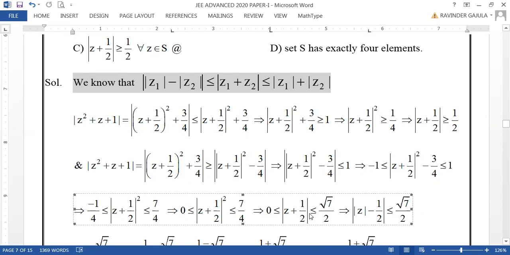Again, we are applying the same condition of difference of moduli. This can be taken as the difference of mod of z and 1 by 2, difference of modulus of z minus 1 by 2, which is less than or equal to root 7 by 2. Of course, 0 also can be added here.